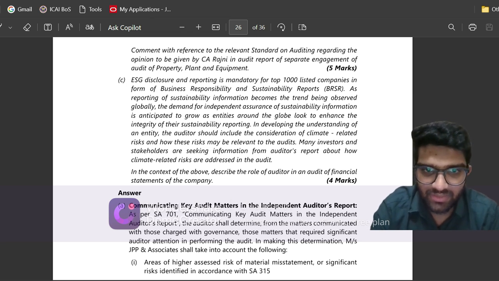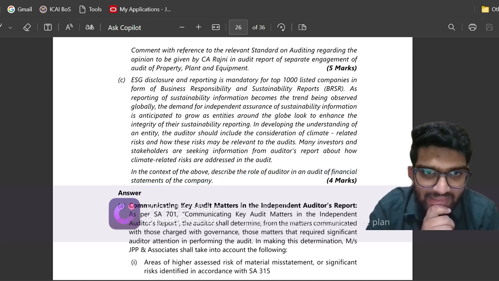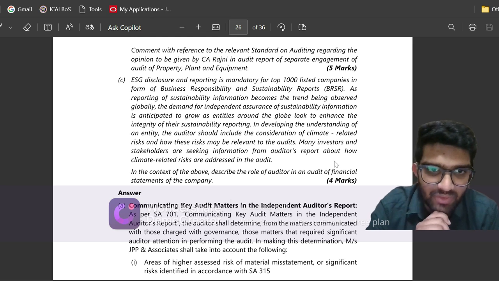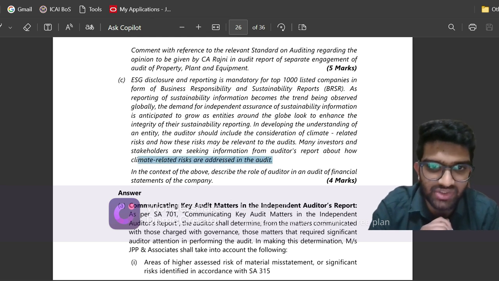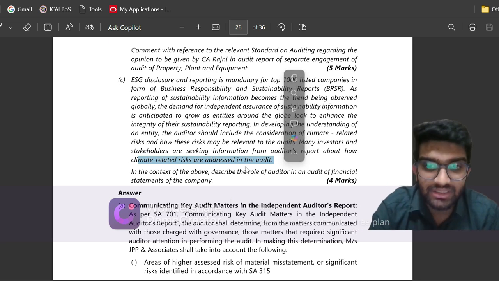Now let us see what the question was. Role of auditor in audit of financial statements of a company regarding climate-related risks, if I'm not wrong. In developing the understanding of the entity, the auditor should include the consideration of climate-related risks and how these risks may be relevant to the audit. Many investors are seeking information from the auditor's report about how climate-related risks are addressed in the audit. So now, what is the role of the auditor in considering climate-related risks?